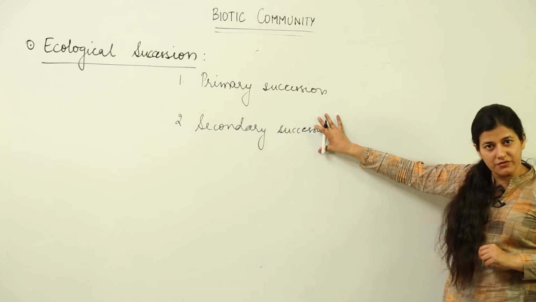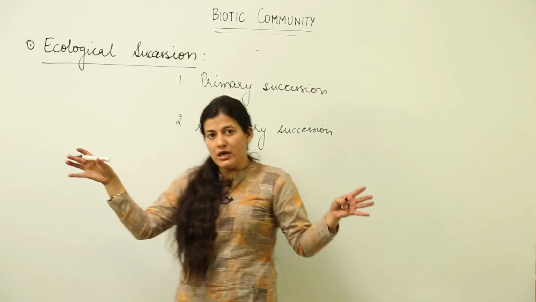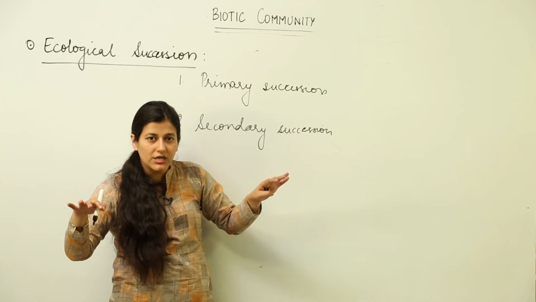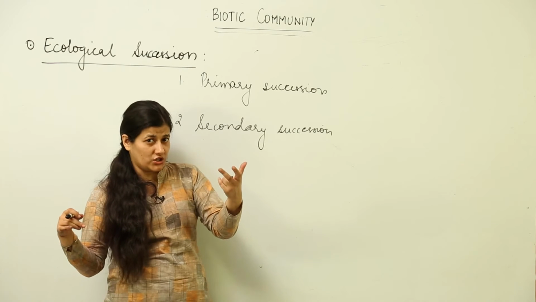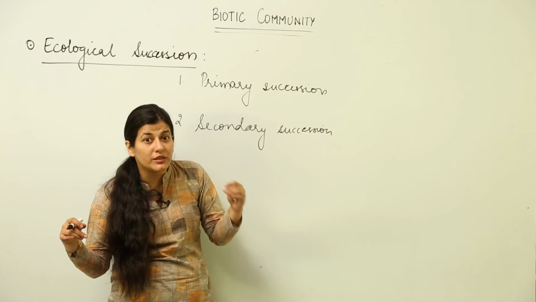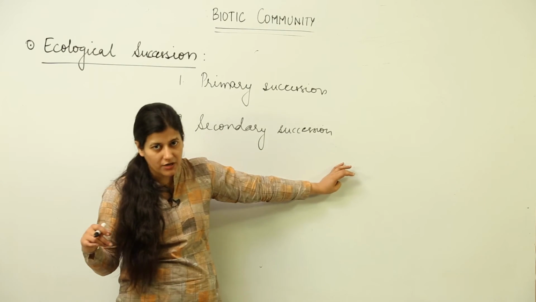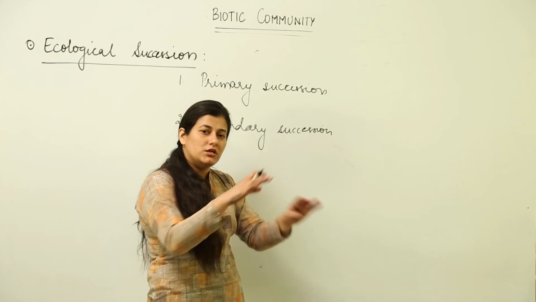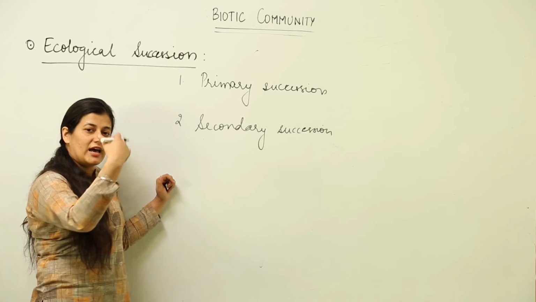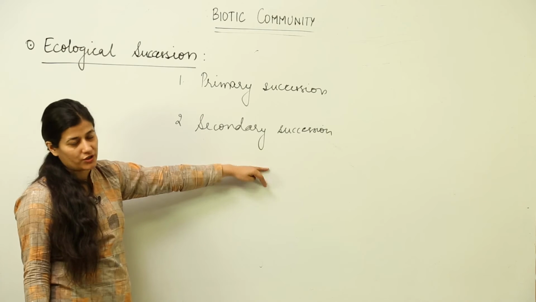And in case of secondary succession, suppose you had a concrete field, a large area where you had a concrete belt. Now you are removing that concrete, and over there the succession has to take place. That means biotic communities have to establish themselves over there. Then that condition is known as secondary succession. Alright, overgrazing has led to total removal of biotic communities at some place. When the biotic communities would establish themselves one by one at that given area, that would be secondary succession.